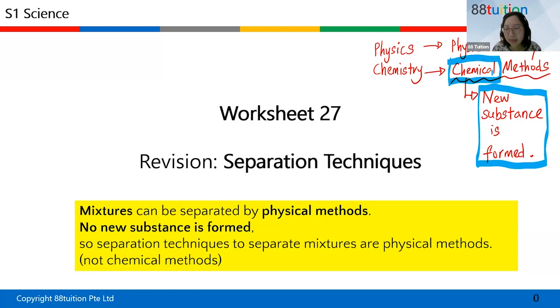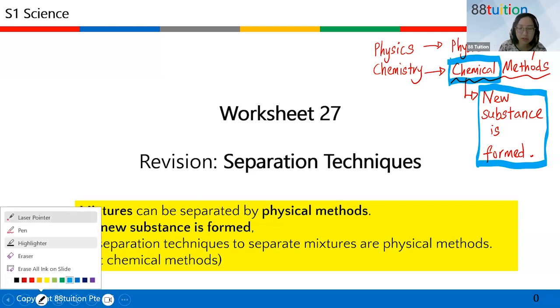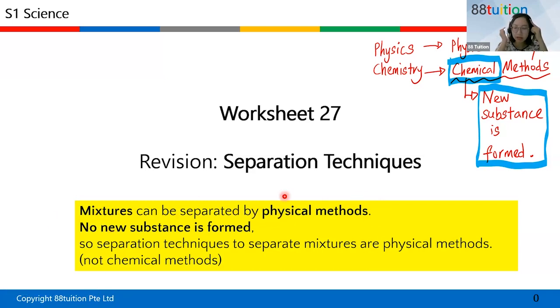For chemistry, chemical methods, or chemical process or chemical change, all means new substance is formed. Then mixtures can be separated using physical methods. Why I use physical is because no new substance is formed. So the word physical is because no new substance formed. The separation techniques I'm going to learn today are all physical methods. So mixtures are separated using physical methods.